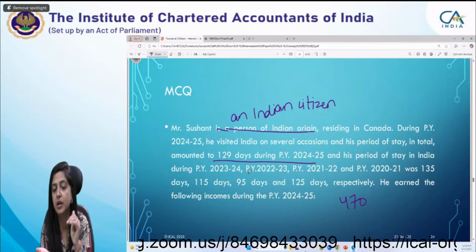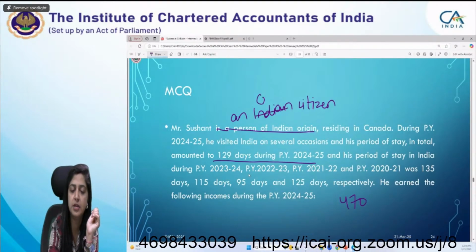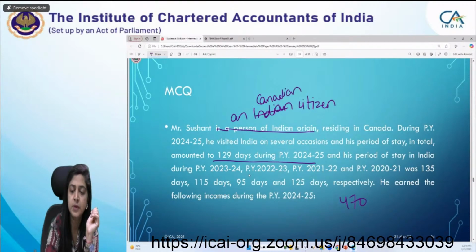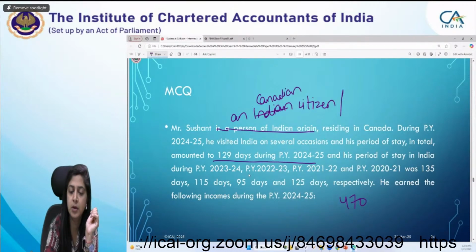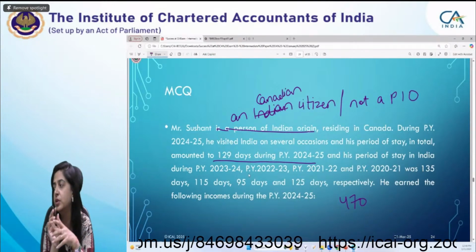whether he is an Indian citizen or a person of Indian origin, for both this exception is relevant. Suppose Mr. Sushant, I'll say, is not a person of Indian origin or Canadian citizen. He is a Canadian citizen and not a POI. Then what will you do in this situation?